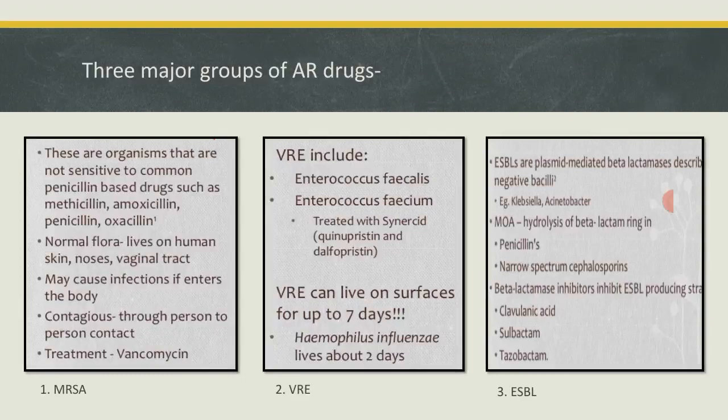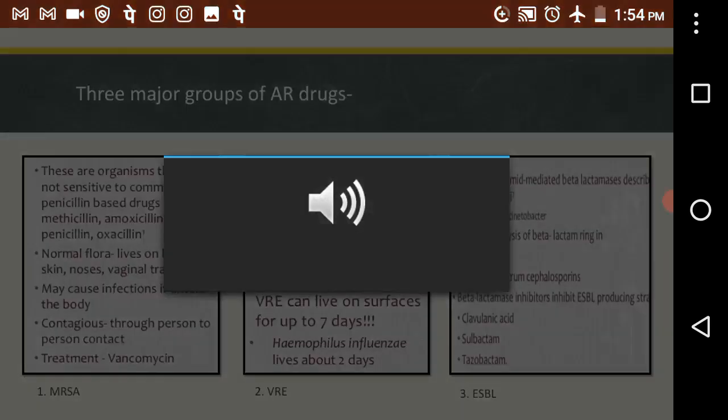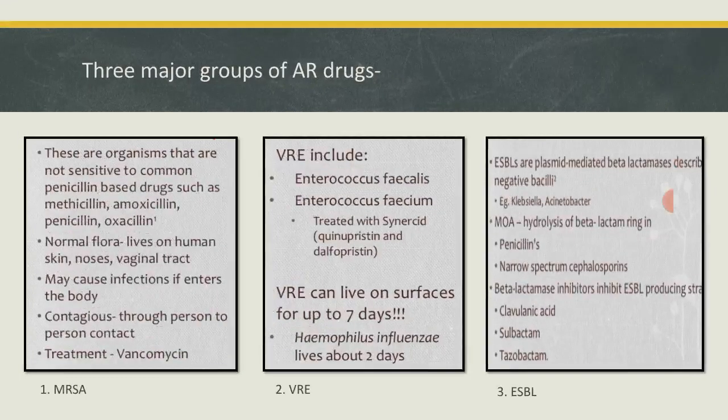Now we know that vancomycin resistant enterococci are the strains that are resistant to vancomycin, such as Enterococcus faecalis and Enterococcus faecium. These strains are present in the human urinary tract and the GI tract, and they are very contagious.